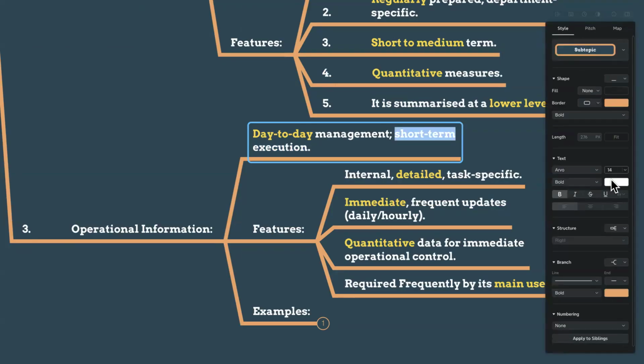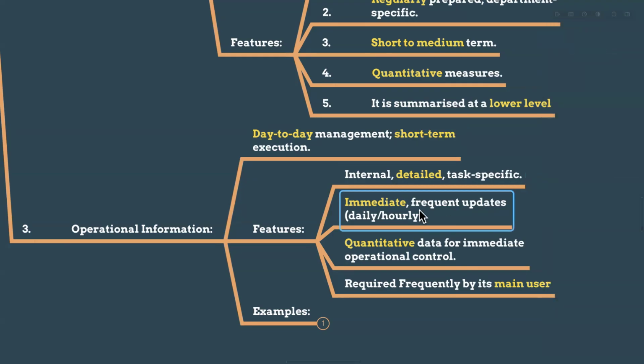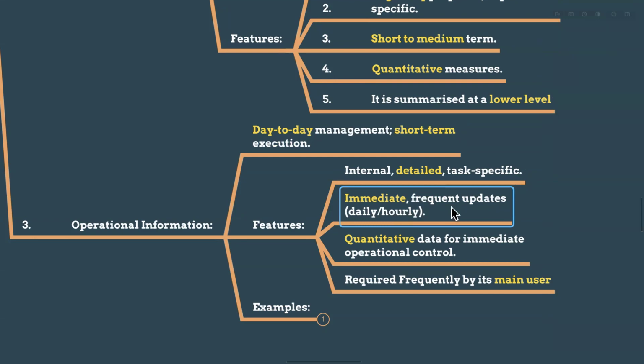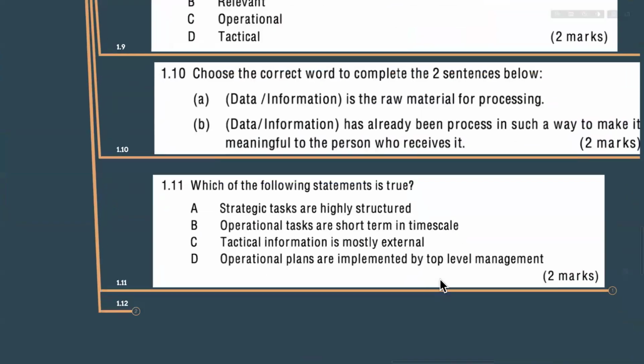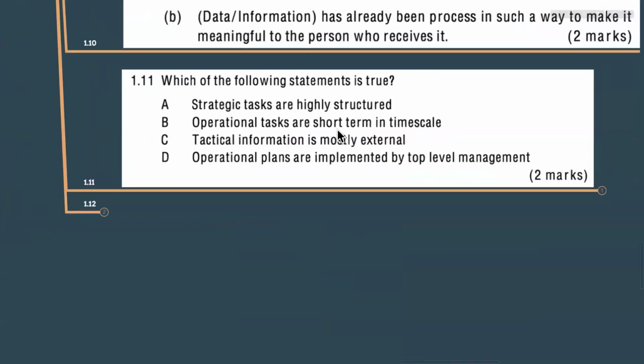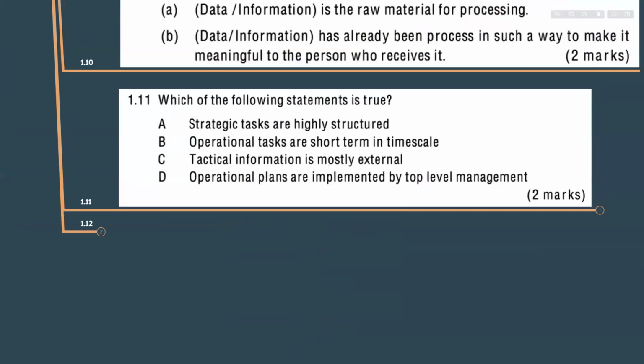We have to execute this task and achieve it within the short term. And internal, very detailed, task specific, immediate, frequent update. Right? So operational tasks are short term in time scale. That seems correct, right? We cannot eliminate it. So then what about A?